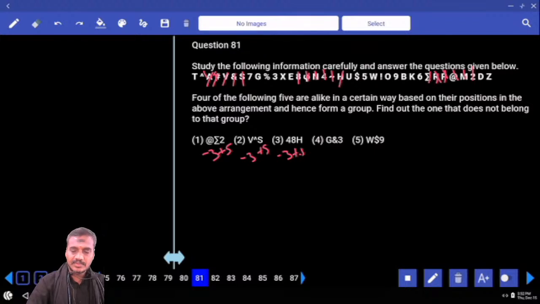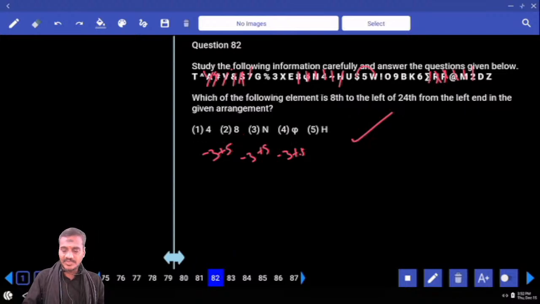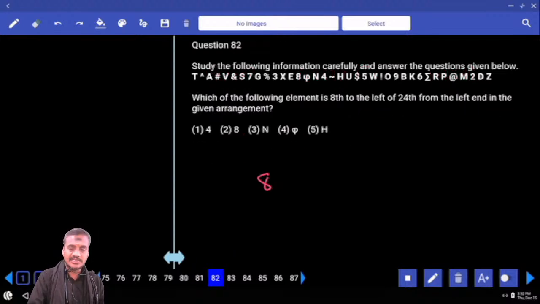Plus 5. And next one, G and N. G to N, 1, 2, 3, minus 3. And N and 3, 1, 2, 3, 4, 5, plus 5. Minus 3 plus 5, minus 3 plus 5, and so on. Then finally, W and dollar, it is only minus 2. So what is the odd one? Choice 5 is the odd one. Except choice 5, in the remaining, the relation between the elements is minus 3 plus 5. Then 82: which of the following is 8th to the left or 24th from the left? Now left and left.